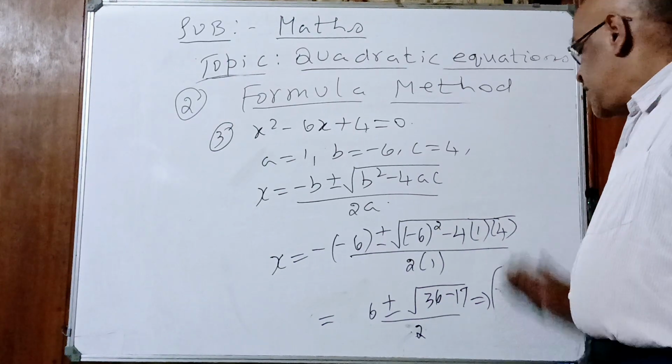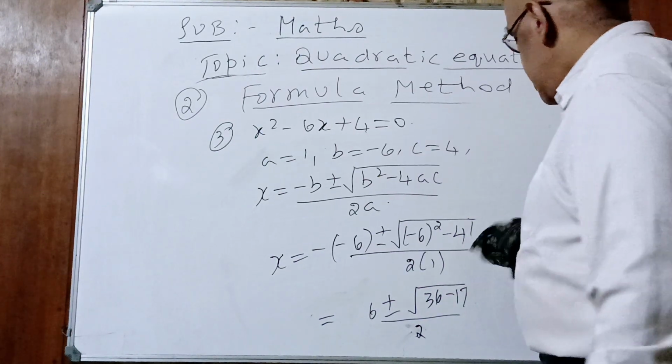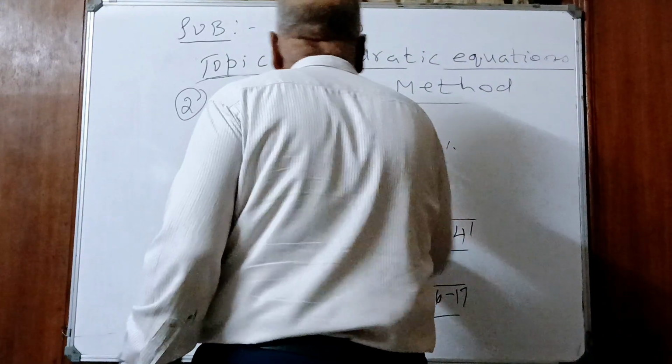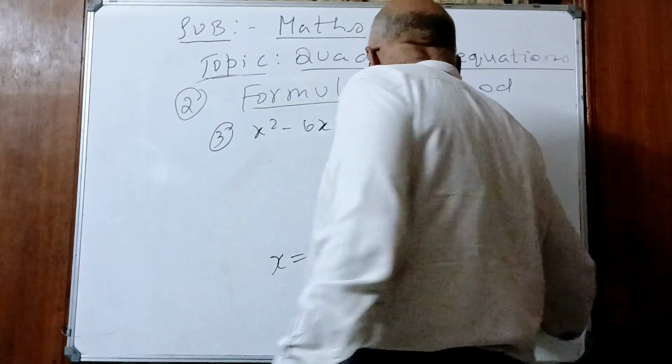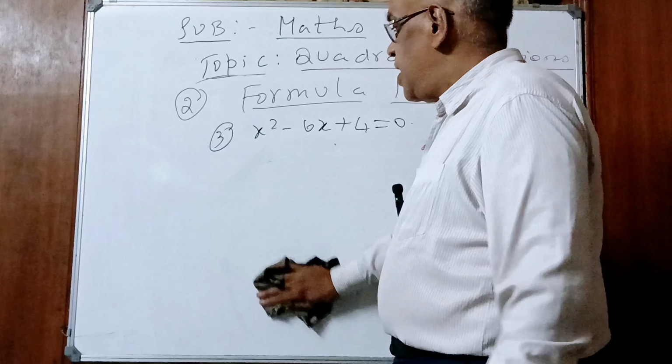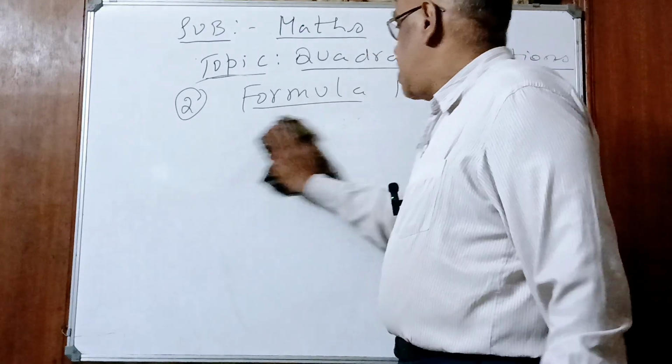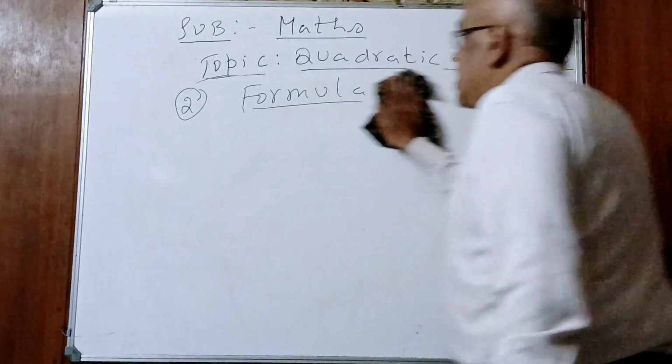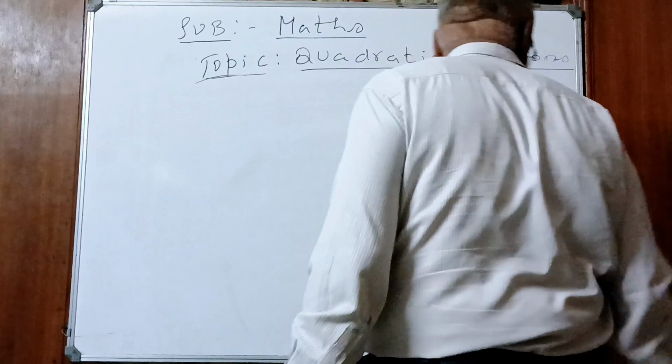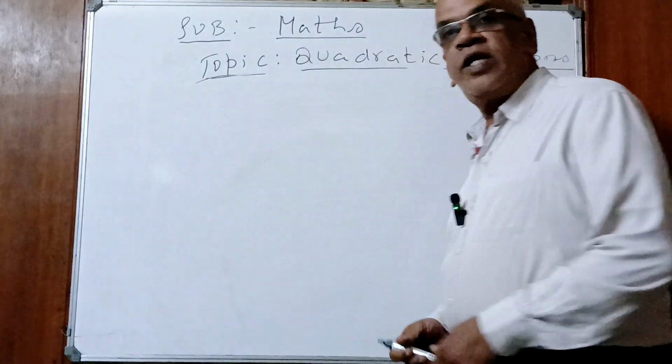Formula method is easier. But many children say, no sir, formula method is difficult. If you ask me, formula method is the easy method to find the roots or zeros or solutions of the quadratic equation. Yes or no, children? Both the methods are over. We will go to the next topic.